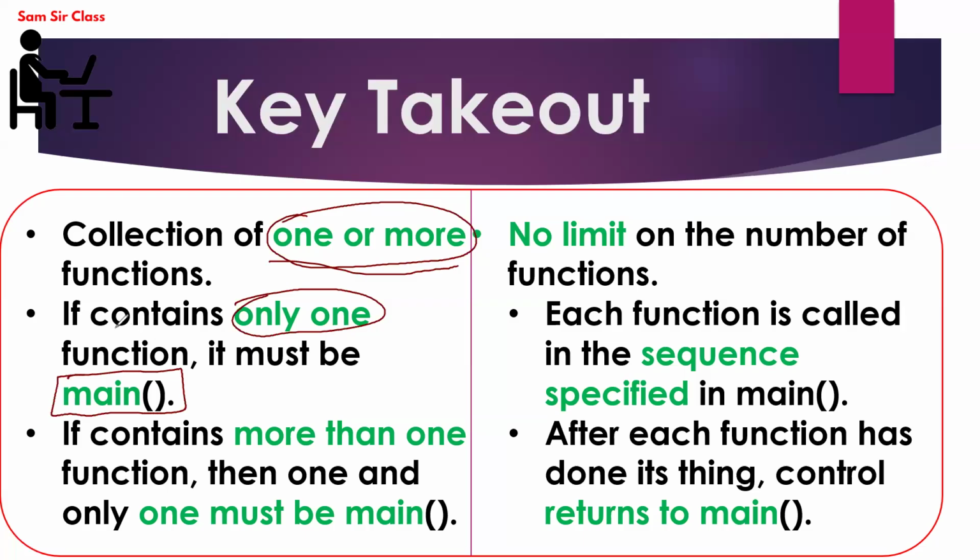That means in the previous videos, whatever programs we have written, we have already used one function, that is the main function. But if a program contains more than one function, then one and only one main function will be there. So this main function is compulsory.